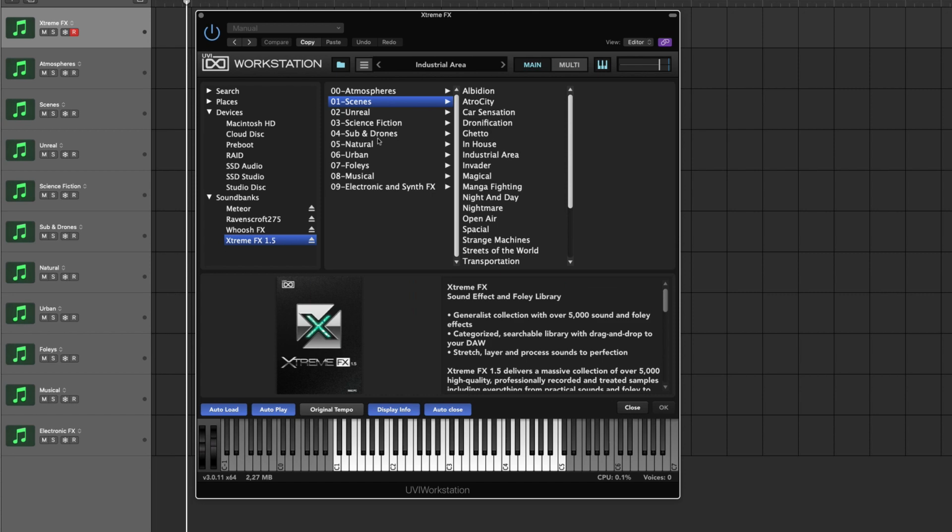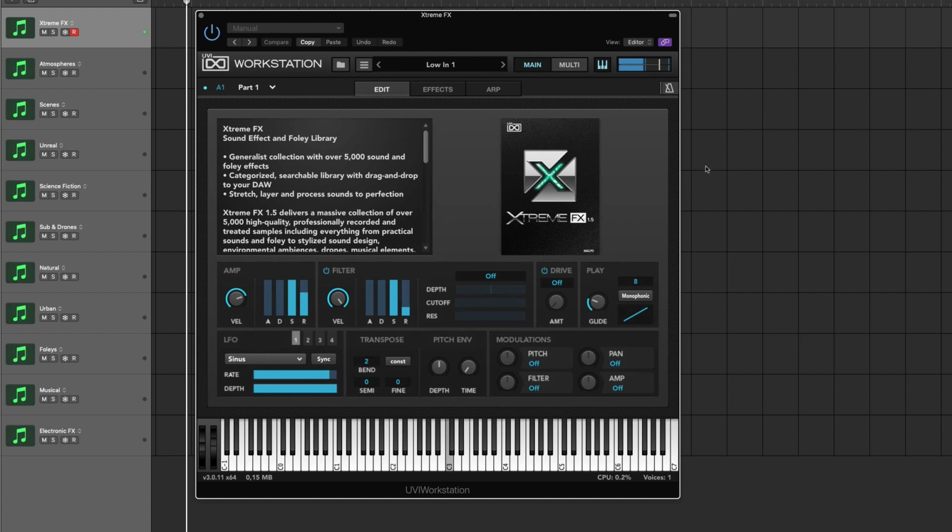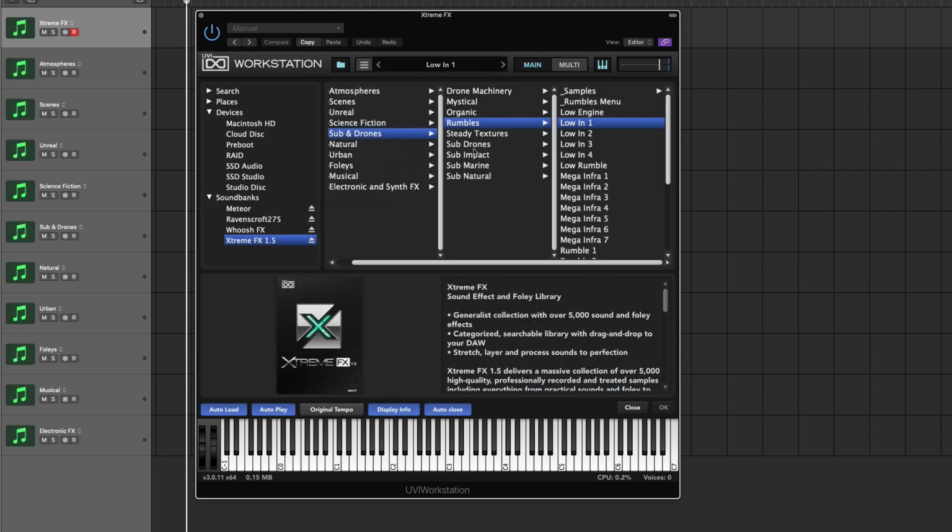So in, for example, the subs and drones, you got rumbles, for example, low in 1. Oh yeah, love this. Just have this as a background element, and it can be the fundamental drone for a musical score for tension movie or something.